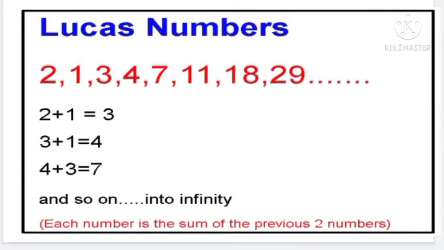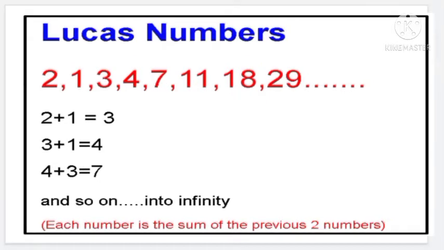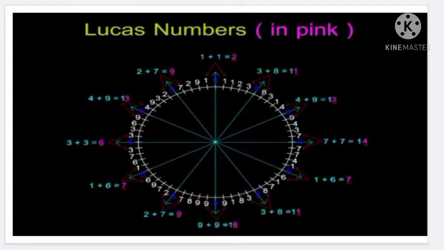And now let's see what is meant by Lucas numbers. Lucas numbers form a sequence of numbers like the Fibonacci numbers, and they are closely related to the Fibonacci numbers. Students, listen carefully. The Fibonacci numbers start with 1 and 1 and the Lucas numbers start with 1 and 3. The Lucas sequence is 1, 3, 4, 7, 11, 18, 29, 47, 76, 123. In all the above patterns of numbers, we can see the iterative process.